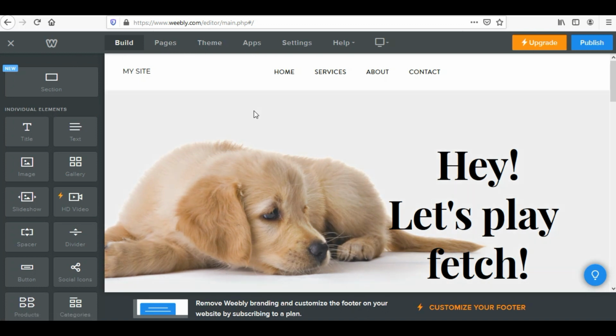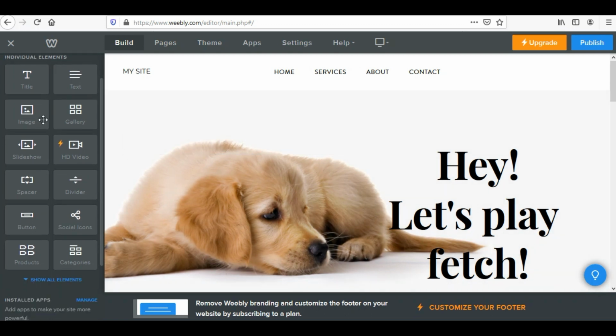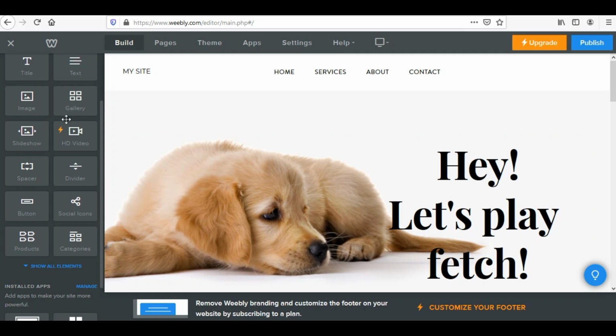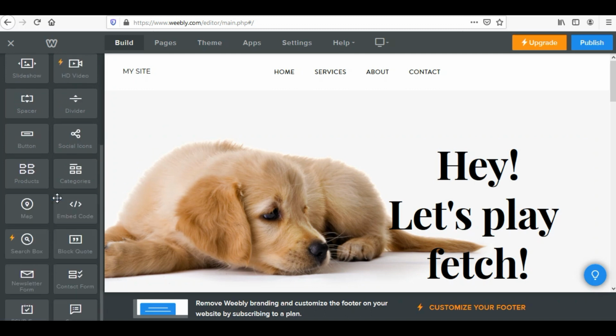Basically, you'll find that all the things that you would be able to do in Weebly, all these elements are present on the left side of your editor in this section. The elements are like title, text, image, gallery, and so on. Let me show you all the elements.